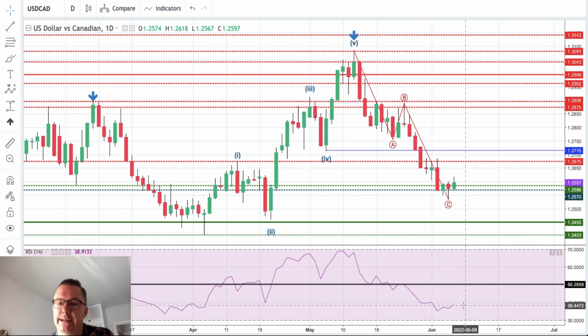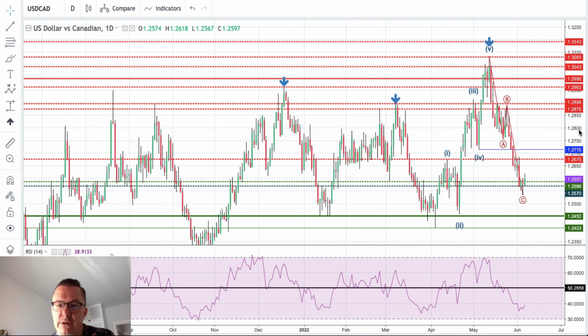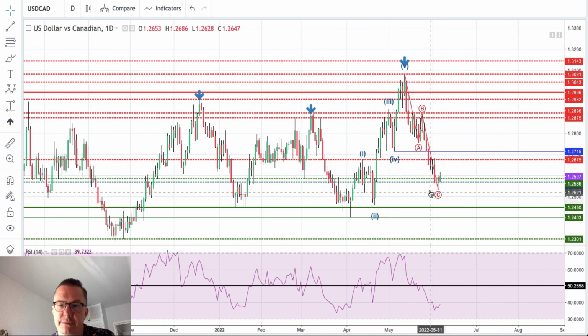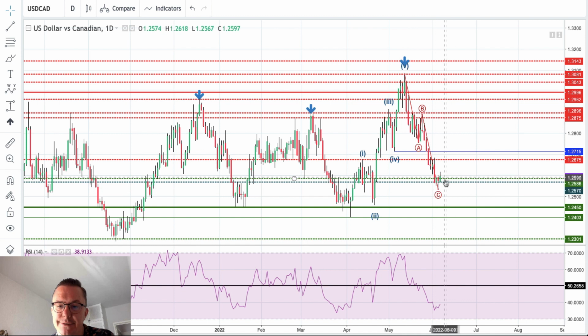Negative sentiment prevails, and if we go towards the level of 1.2450, we will be very, very close to the beginning of wave one, and this count might be invalidated, which is even worse for bulls, because right now we assume that was the first leg of the impulsive wave to the upside. We should see a big bounce in the US dollar to the Canadian dollar. However, nothing like this happens yet. So please keep an eye on this support zone here, if there is any violation to the upside, any attempt to rally. If there is not, then the next target is 1.2450.